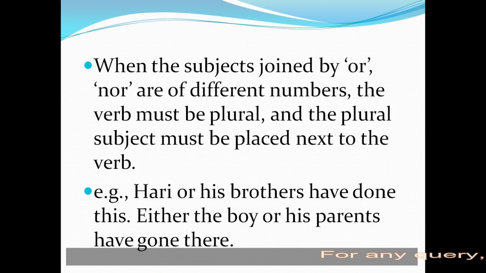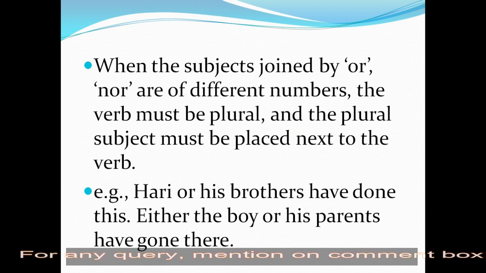In another rule, when the subjects are joined by or, nor with a plural subject, you have to use a plural verb. Hari or his brothers have done this. So with Hari or his brothers, the plural form has been used.